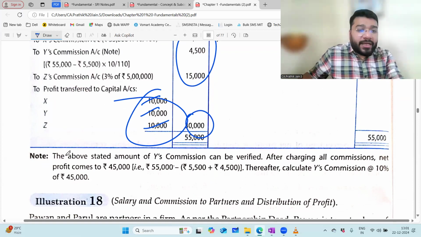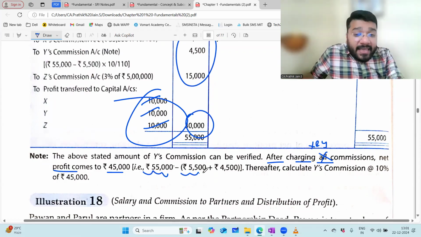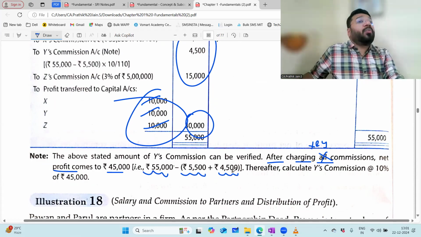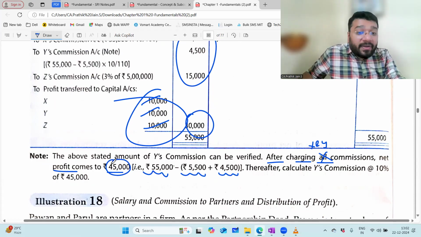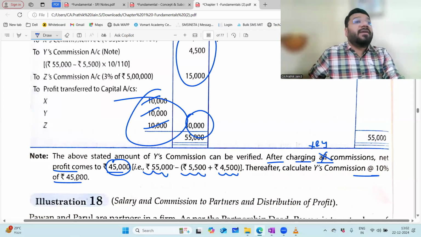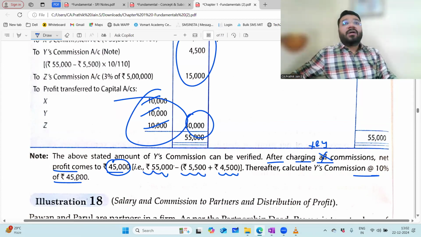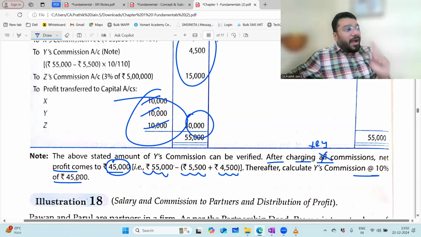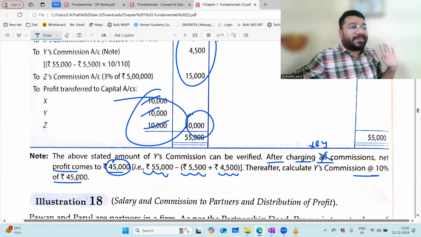So here in the note, make a change. The above stated amount of Y's commission can be verified. How? After charging all commission, that is, X and Y's commission, net profit comes out to be 45,000. That is, from the net profit, if I minus X's commission, minus Y's commission, what is the net profit coming out to be? 45,000. Now this amount is readily available. On that, 10%. 10% of 45,000 is how much? 4,500. So what they've done is, they have changed the question, and the answer they have copy pasted from the last textbook as it is, without applying the mind.